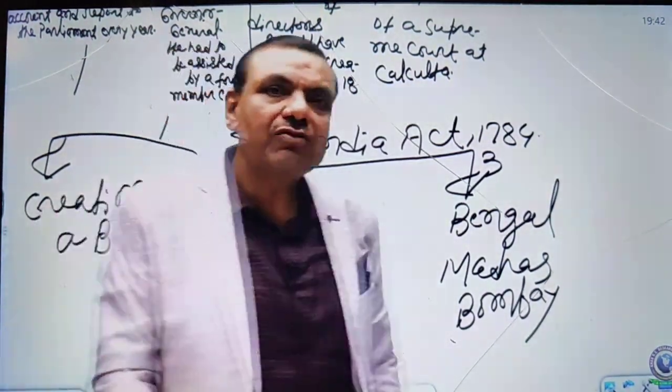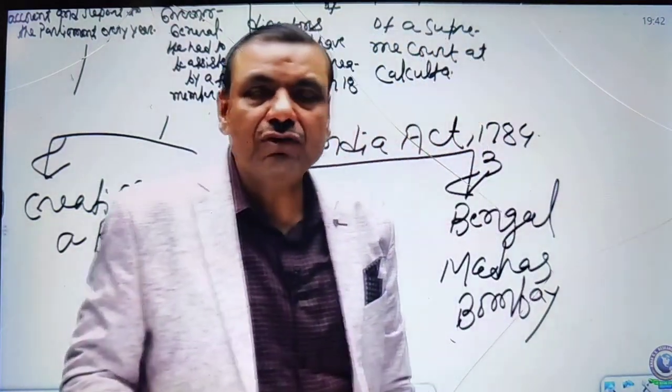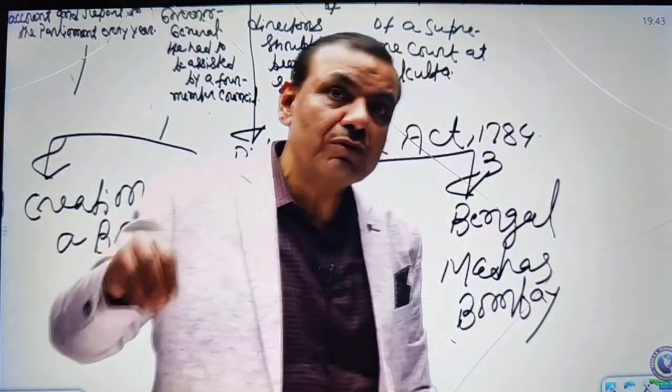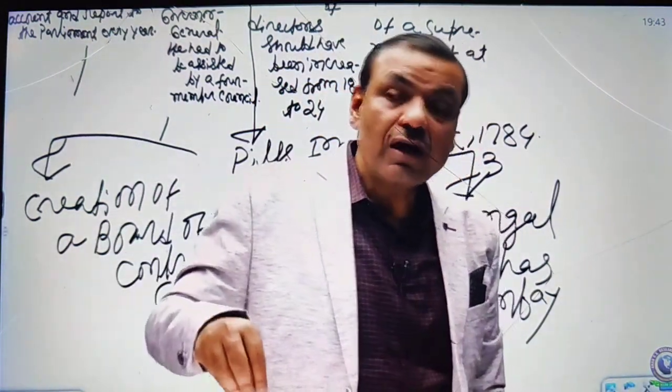Actually, whenever the governor general had to take some decision, the decision had to be taken collectively with the support of the members of the council. And the council was the advisory council. The council would put a check over the arrogance of the governor general, the arbitrary decision of the governor general.